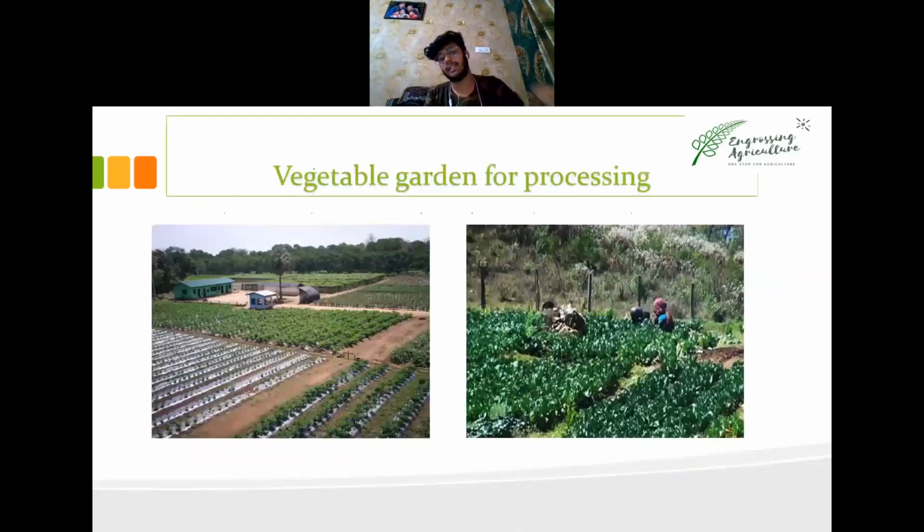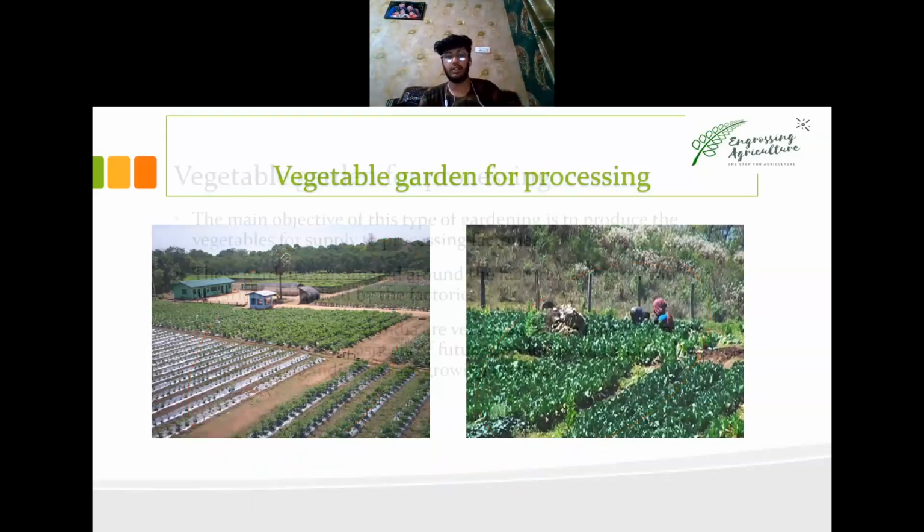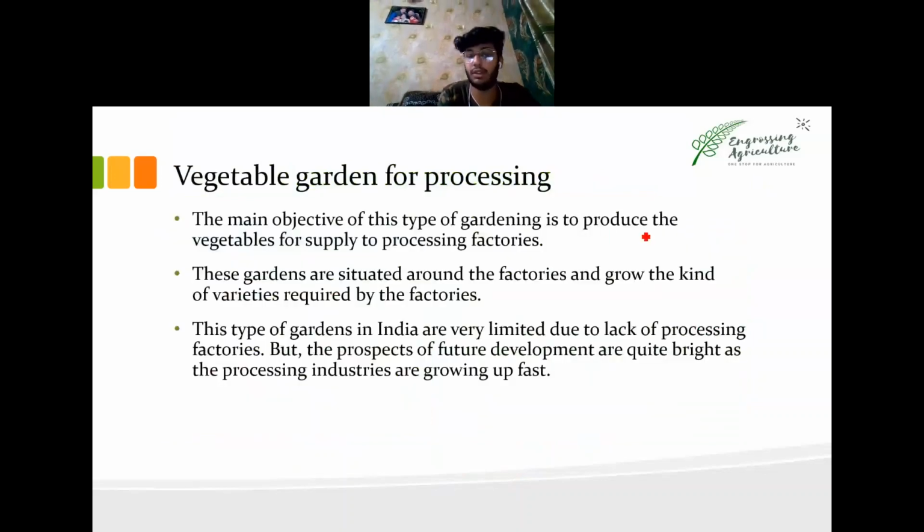Next is vegetable garden for processing. Now what is processing? That means a big scale production near to a factory. So if you want to make tomato ketchup, then you have a tomato ketchup factory, and near to the factory you have tomato cultivation. You need to make sweet corn, so maize cultivation near to the factory. That's vegetable garden for processing. Similarly, potato chips: potato cultivation near to the factory. So the main objective of these gardens is to produce for supply to the processing factories.